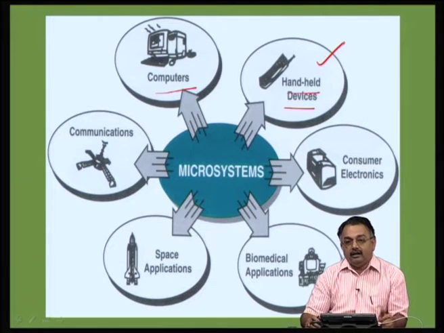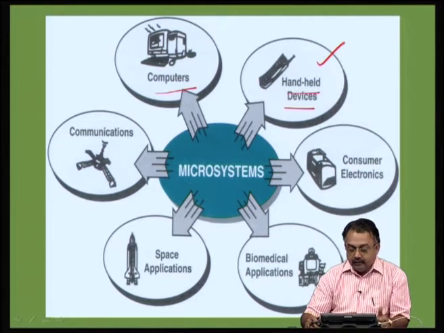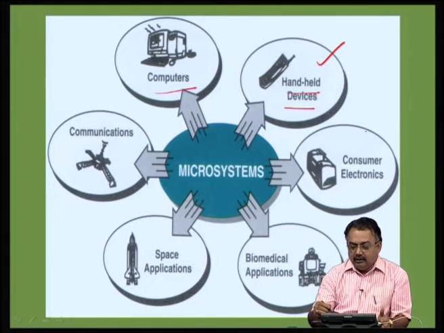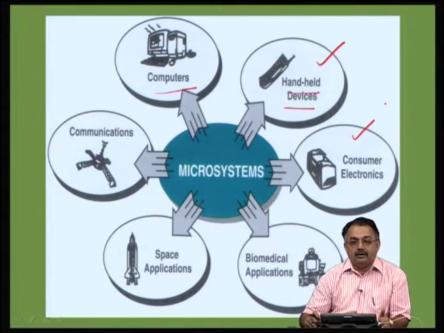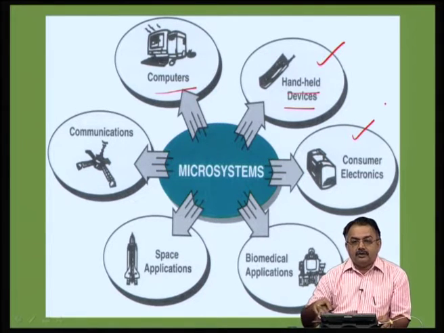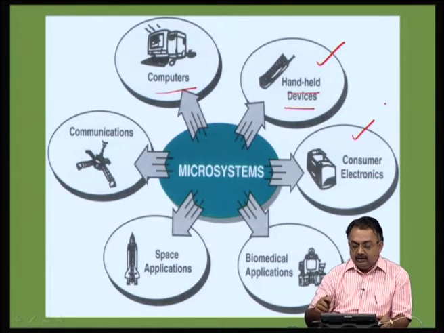Consumer electronics will look at various things like your printer, your washing machine, your audio devices, video systems, all that is required for the household, where the percentage of electronics is very small.